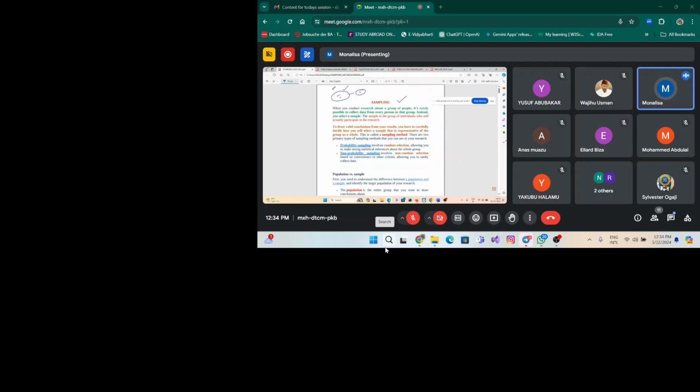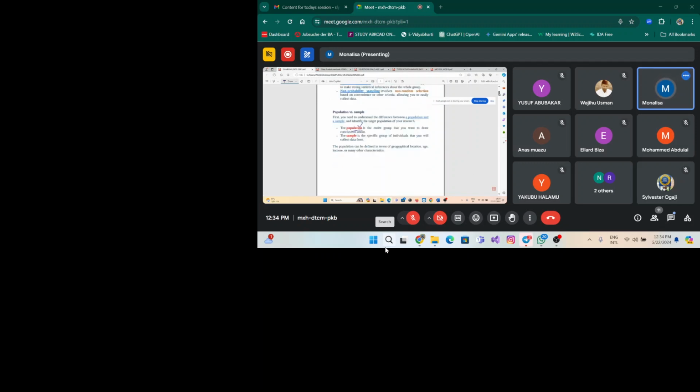So the entire data set is called the population. Here you can see the population. Population is the entire data set from which we collect the sample. And a sample means a specific group of individuals, a smaller group that is collected from the entire data set.